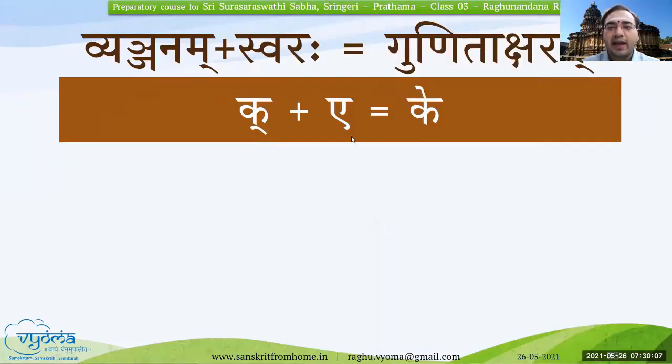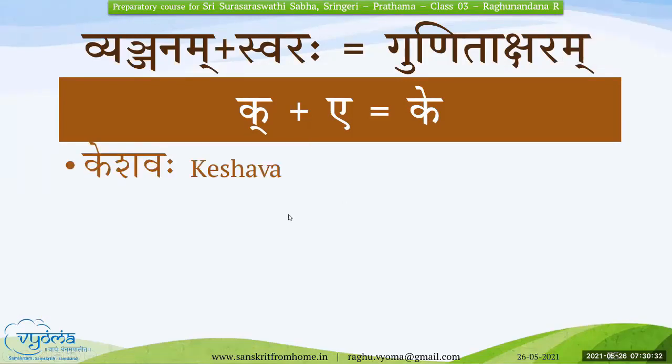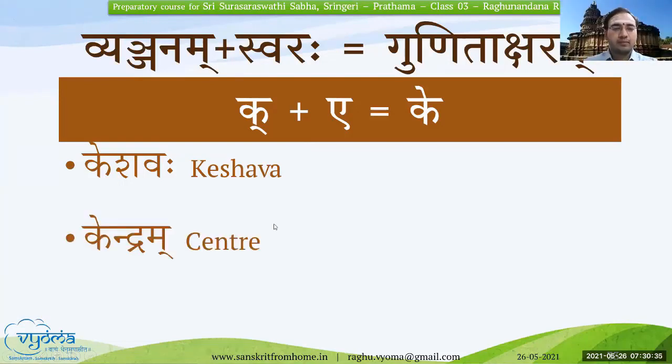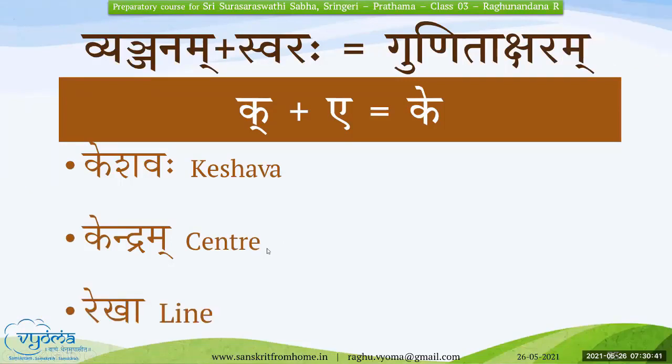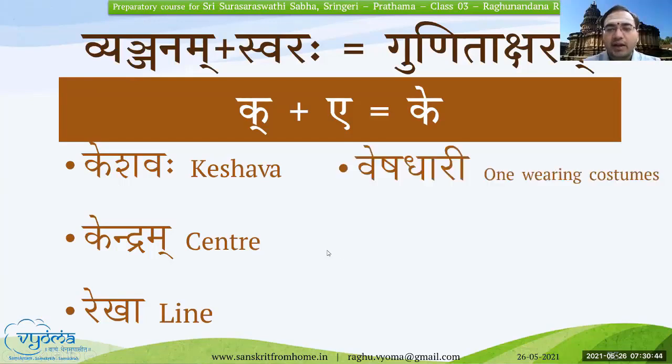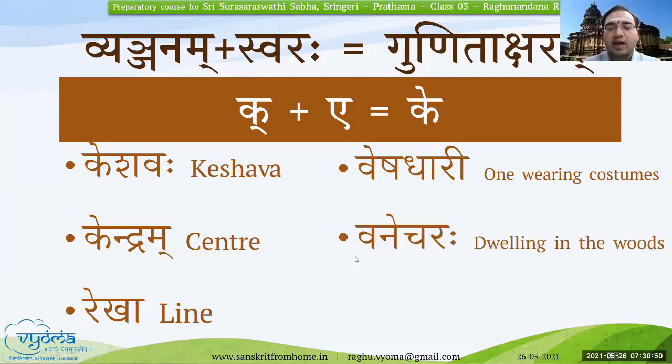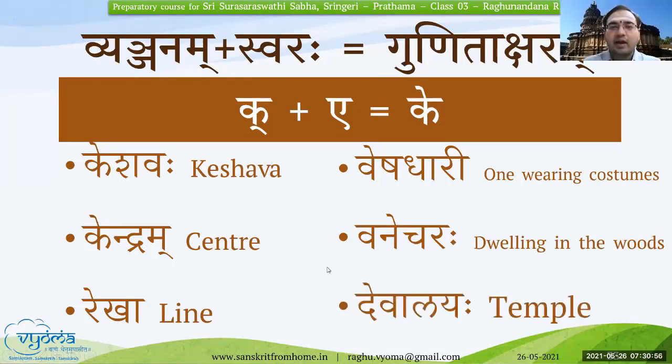Next is k plus e, ke. As you know, e is a dirgha swara, and hence this will require two matra kalas to pronounce. Keshavaha, Kendram, Rekha, Veshadhari, Vanecharaha, Devalayaha.